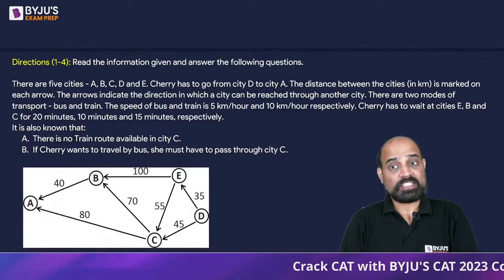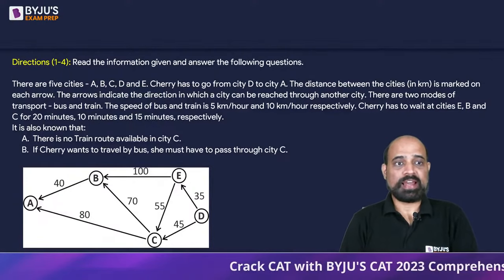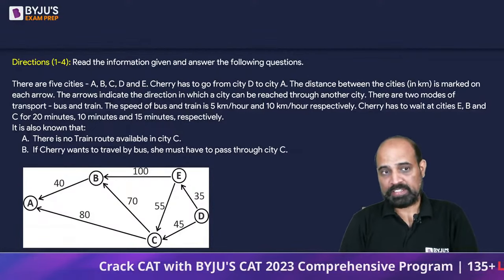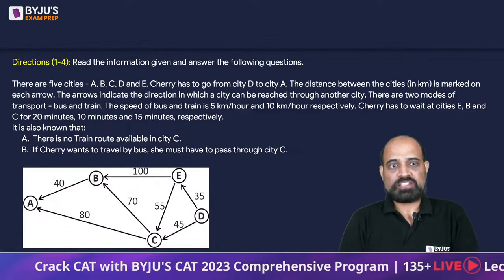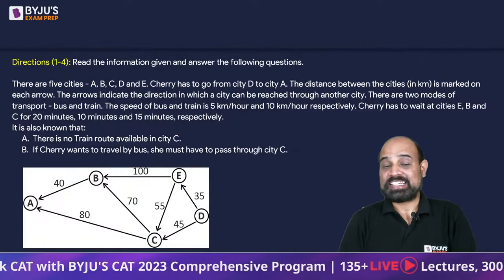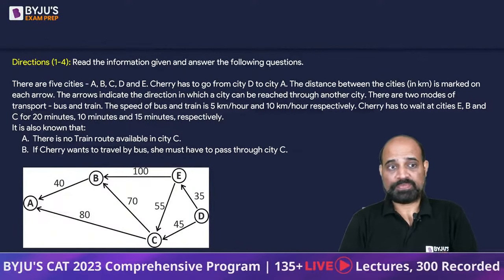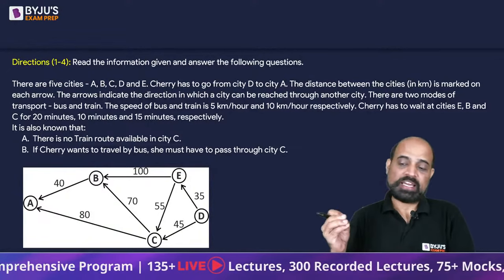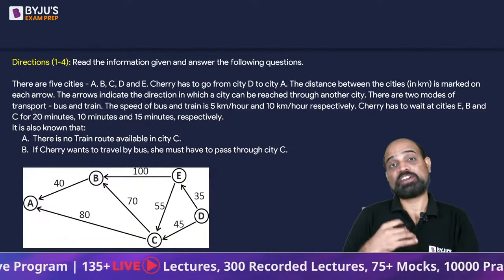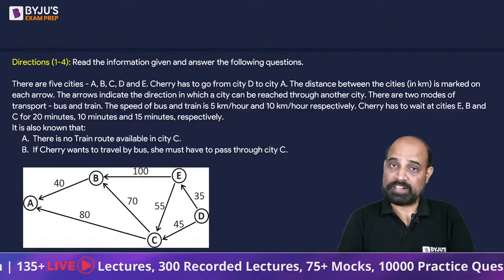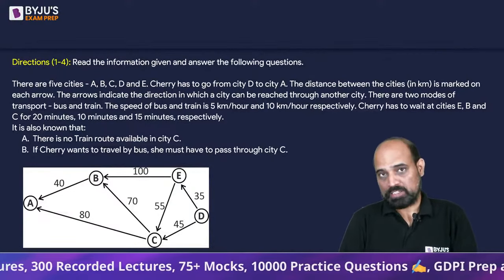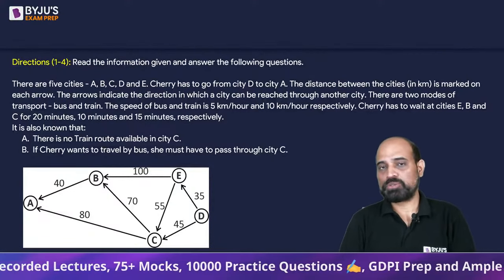Cherry has to wait at cities E, B and C for 20 minutes, 10 minutes and 15 minutes respectively. There is no train route available in city C. Okay. As in, nobody can reach city C via a train and nobody can leave city C via a train. Second point is, if Cherry wants to travel by bus, she must pass through city C.